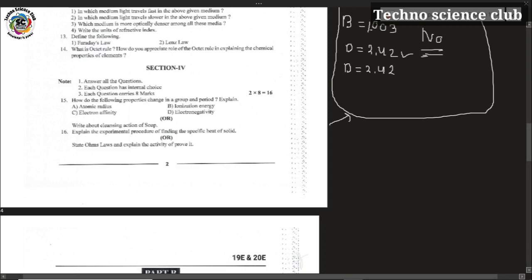Next, internal choice for the 16th question is state Ohm's law and explain the activity to prove that. In Ohm's law you should write the definition of Ohm's law and the aim, required materials, the procedure of the activity to prove Ohm's law, and the tabular form, diagram, and last the equation for Ohm's law, V is equal to IR. Like this, there are 16 questions in total in the model paper for physical science.